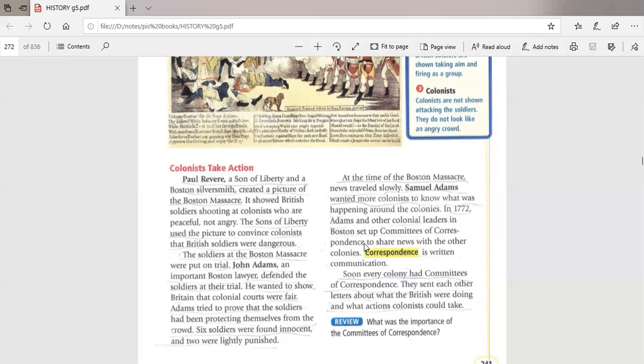What was the reason for establishing this committee? Of course, to share the news with other colonies. And soon every colony had a committee of correspondence to discuss what the British government did against the American colonists in America.